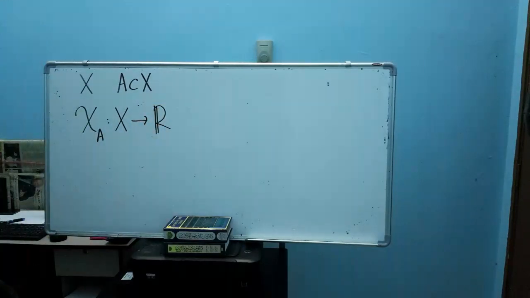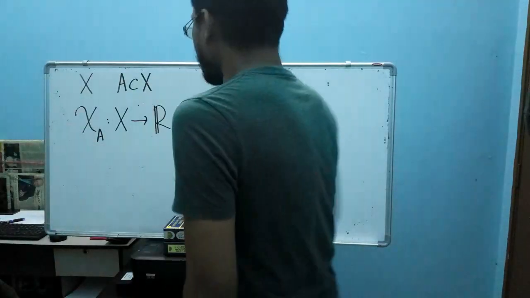This is just a notation. Such a notation is a mapping, a function that maps from the set X to the set of real numbers. We have something like a Greek letter with X, and then we have A. What is the meaning of this A here? A here is a subset of X.